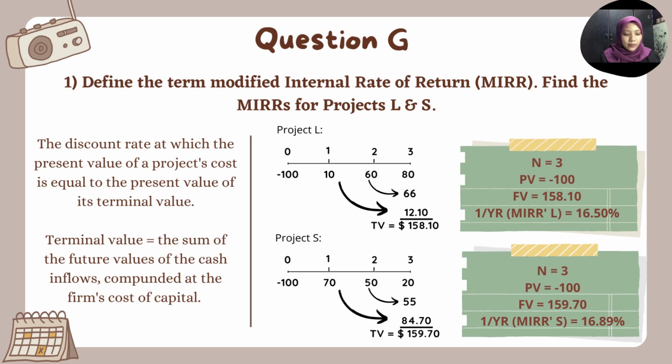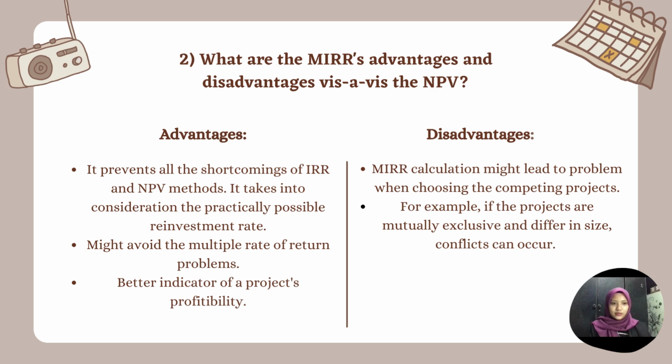To find the MIRR for project L, using a financial calculator, enter n equal to 3, present value equal to negative 100, future value equal to $158.10. Then we press the interest per year key, and we get the MIRR for project L is 16.50%. And then we calculate the MIRR for project S, and the answer is 16.89%.